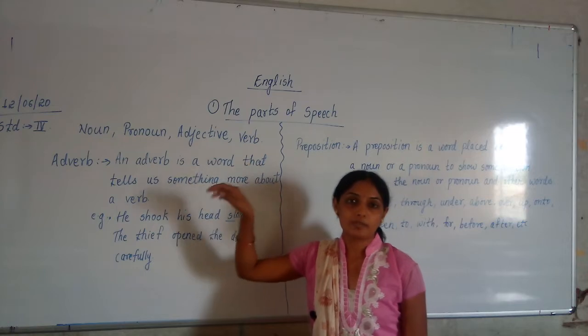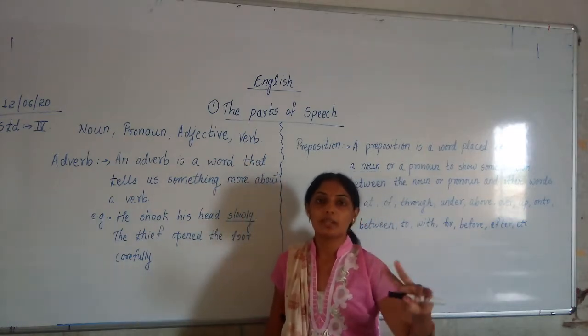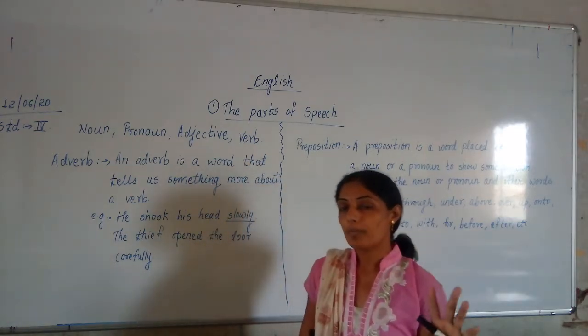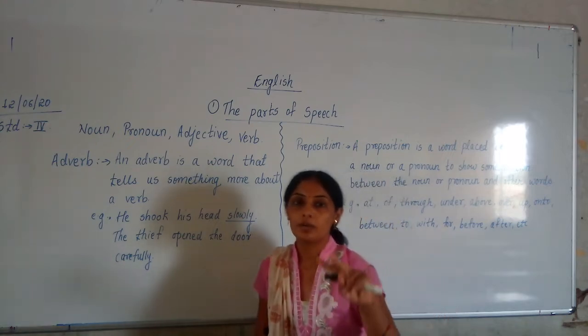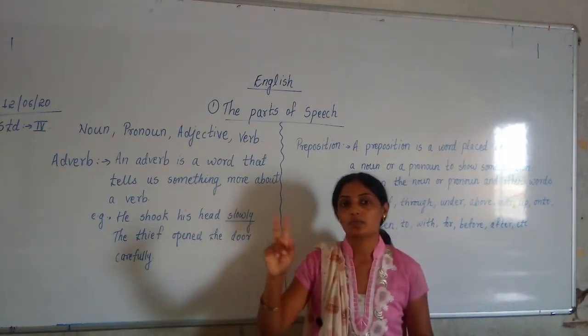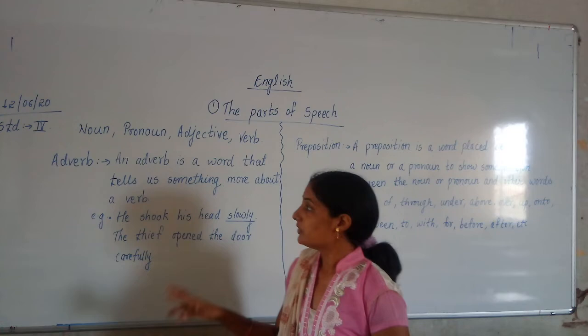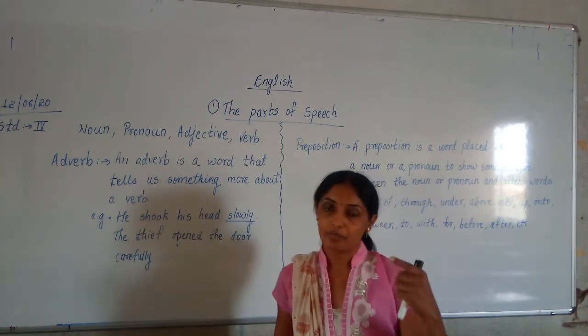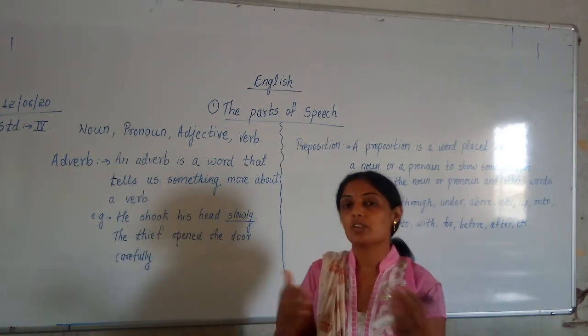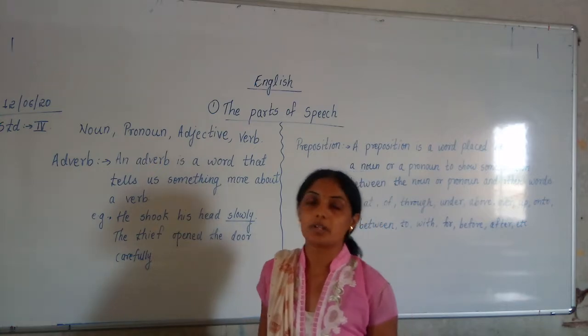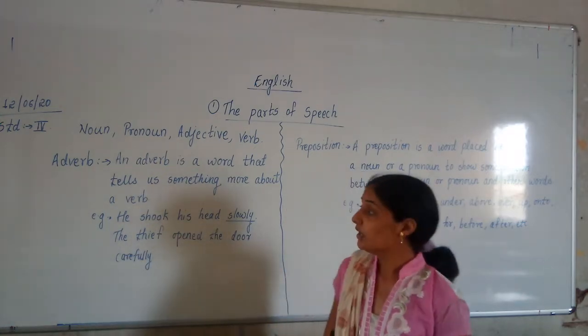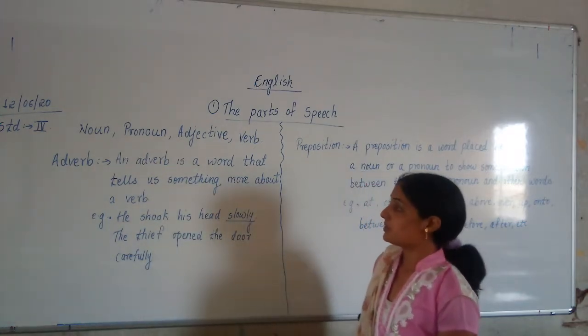How many parts of speech have we completed in the last 2 periods? We have completed 4 parts of speech. 2 parts of speech we completed in the first period and 2 parts of speech in the second period. Today we are going to study the 5th and 6th, 7th, 8th also. If it is possible, we will complete the 7th and 8th parts of speech also.